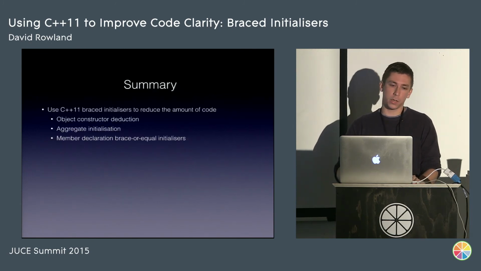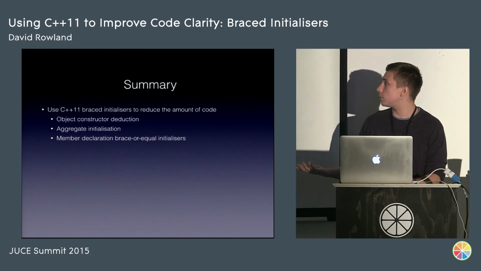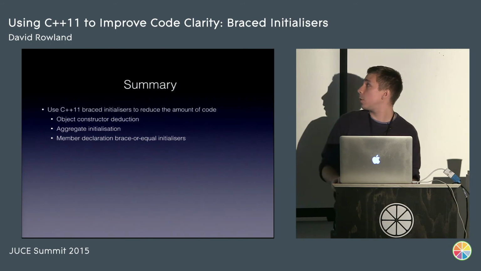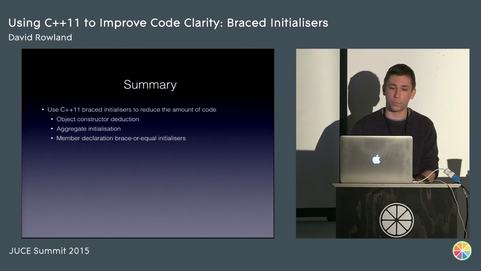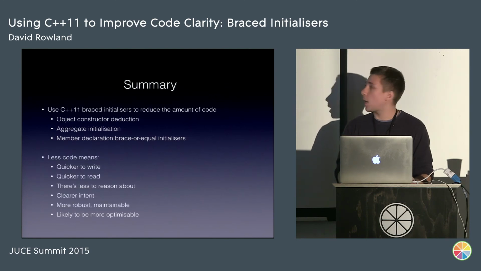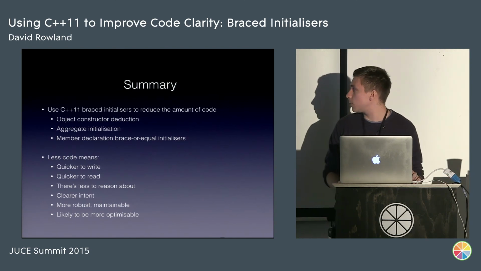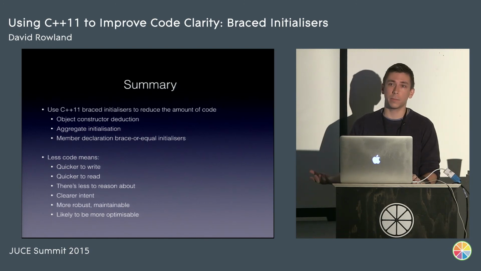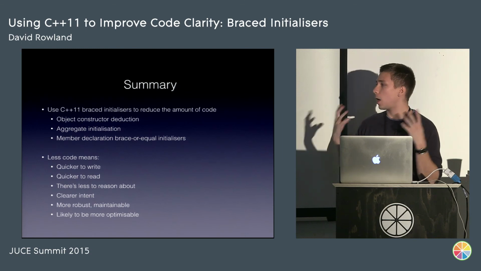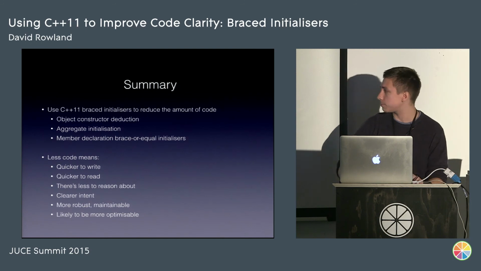So in summary, we've used C++11 brace initializers in 3 ways. We've used object constructor deduction, we've looked at aggregate initialization and std initializer list, and we looked at member declaration brace or equal initializers. And it means we've written less code. Less code, as I mentioned, means it's quicker to write, less typing, less tapping on the keyboard. It's quicker to read for yourself and for other people, which means there's less to reason about, which is simpler because there's less to keep in your head. There's less to think about. You can focus on the engineering problems that we all love.